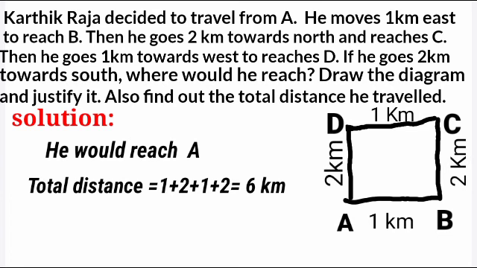Also he moved from D to A, walking 2 kilometer, so that also you should add. So the total distance he travelled is 1 kilometer plus 2 kilometer plus 1 kilometer plus 2 kilometer, which is equal to 6 kilometers. Yes, my dears, did you understand the sum? Let's move on to the next sum.